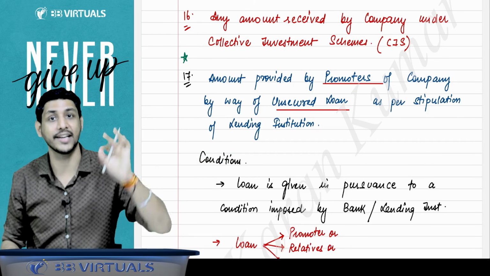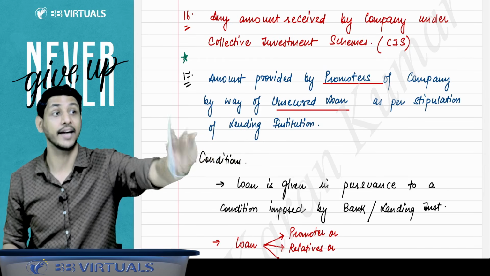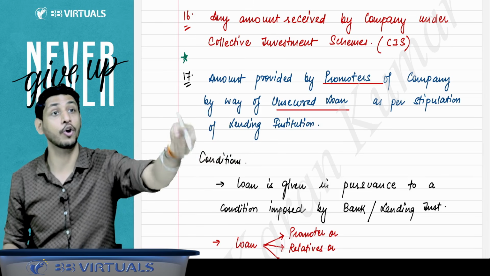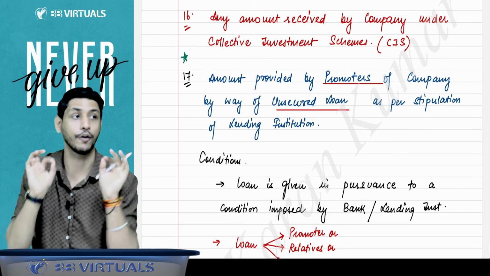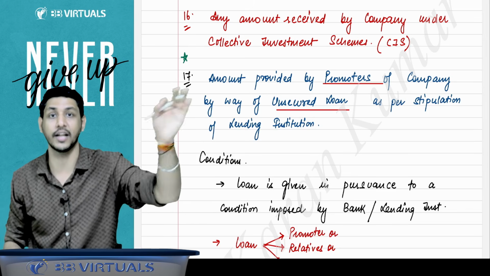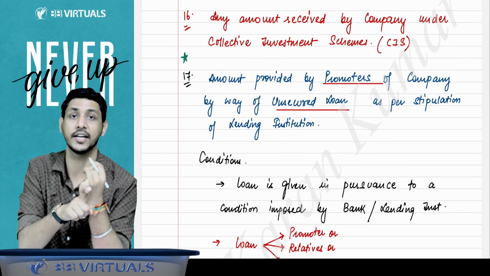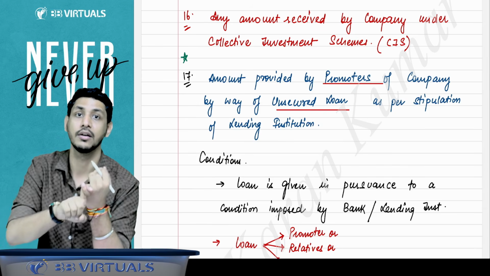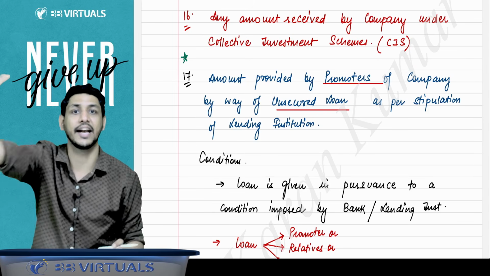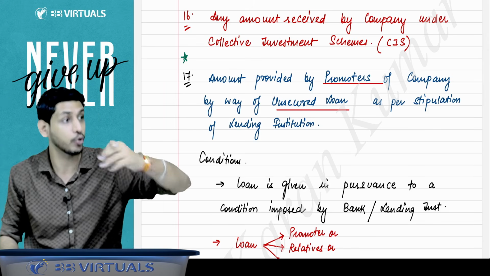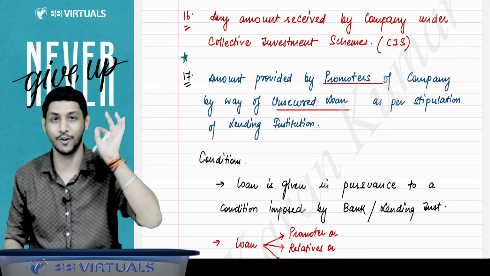So if the company has received any amount from the promoter or from the relatives of the promoter, by way of unsecured loan, because of a condition imposed by the lending institution, then that amount received from the promoter or relative of the promoter will not be considered as a deposit. But it will not be considered as a deposit only until the loan of this lending institution is repaid. Once the loan of this lending institution is repaid, thereafter you have to repay this back also. If you do not repay, we will consider it as a deposit. Got it? Got it, sir.